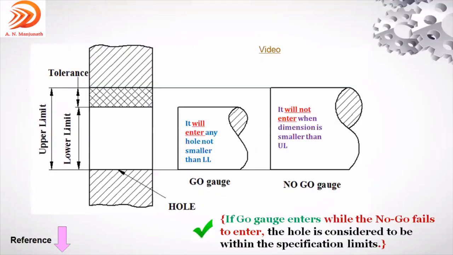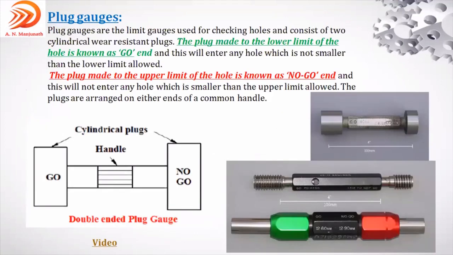The plug made to the lower limit of the hole is known as the go end, and this will enter any hole which is not smaller than the lower limit allowed. One side of the plug gauge is made to the lower limit of the hole.